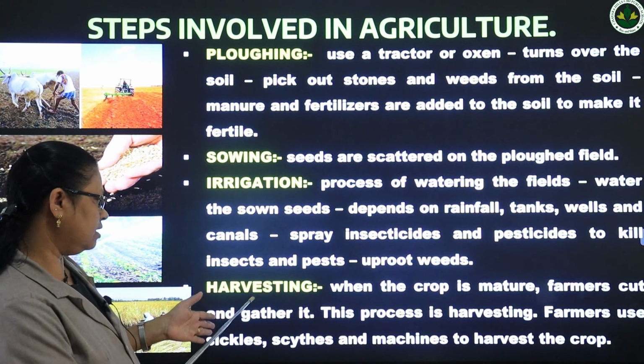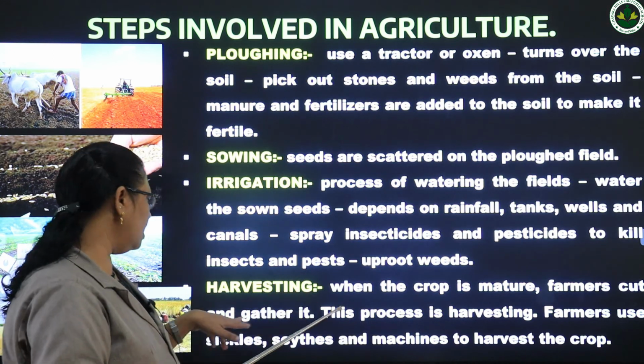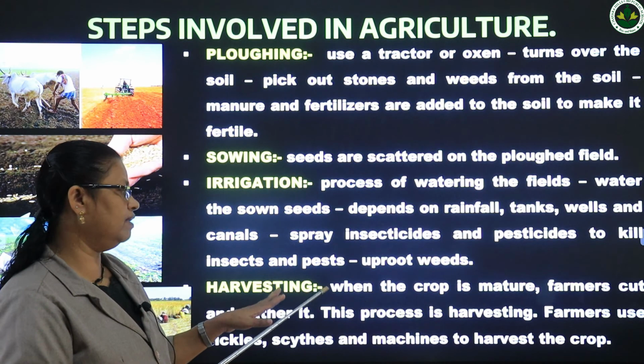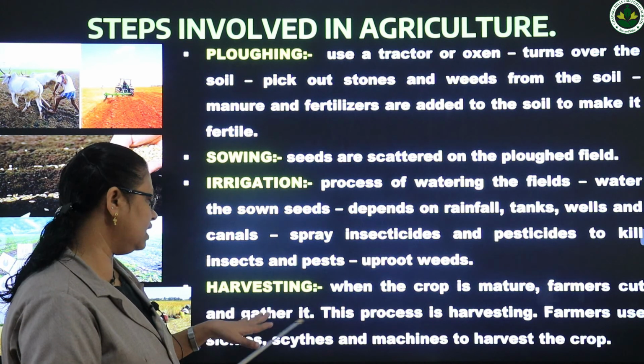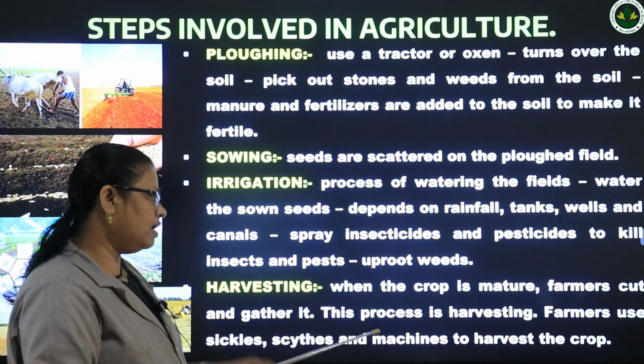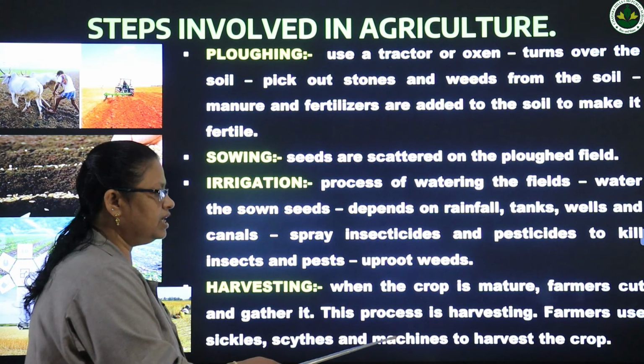Okay. Then next step is harvesting. When the crop is mature, farmers cut and gather it. When the grains are ripened, we have to cut and collect it, and this process is called harvesting, and for that farmers use sickle, scythes and machines.